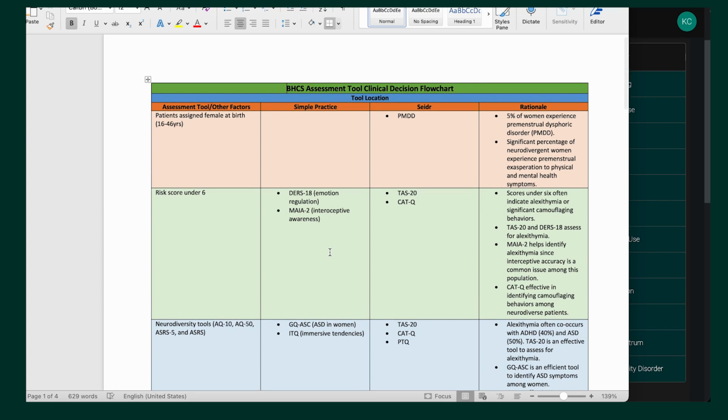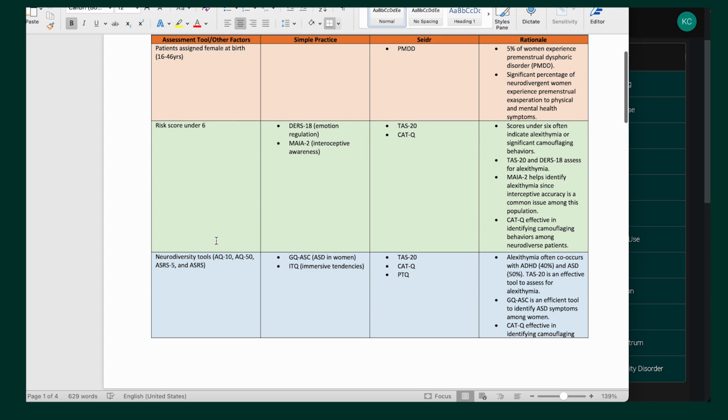So the first thing we're going to do, because it doesn't automatically send, the clinician needs to do this later on. If a client was assigned female at birth and is in the age range of basically childbearing years or would have a cycle, how we talk about that is 16 to 46 years old, we're going to send the PMDD.